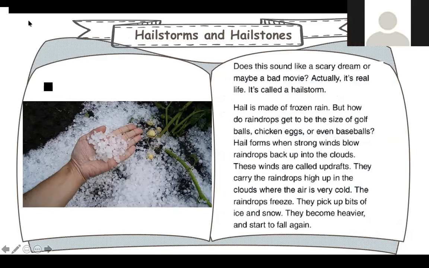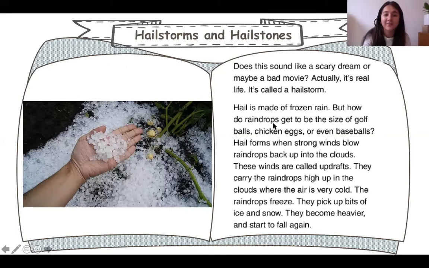Does this sound like a scary dream or maybe a bad movie? Actually, it's real life. It's called a hailstorm. Hail is made of frozen rain. But how do raindrops get to be the size of golf balls, chicken eggs, or even baseballs? Hail forms when strong winds blow raindrops back up into the clouds. Lovely. These winds are called updrafts. Perfect. Thank you, Billy. Lovely.